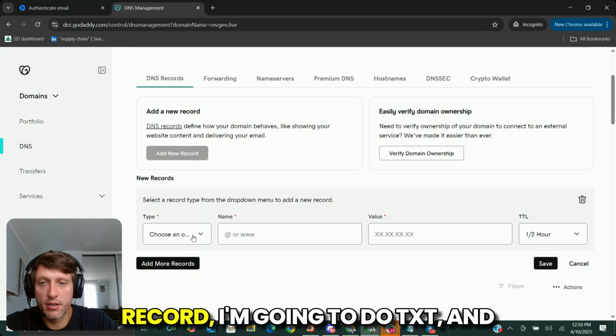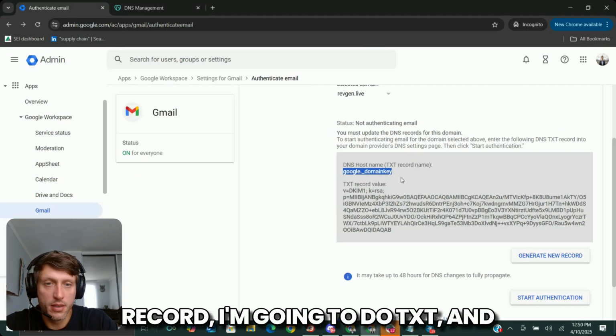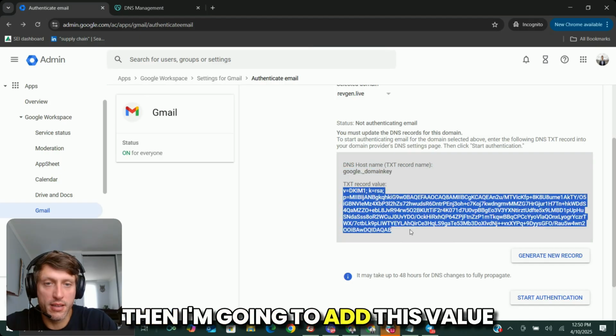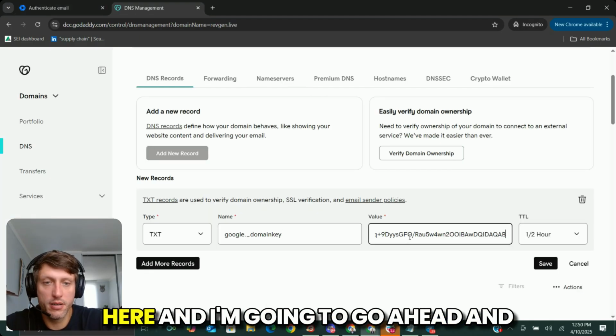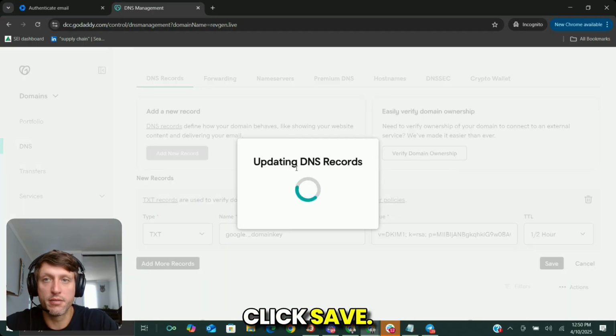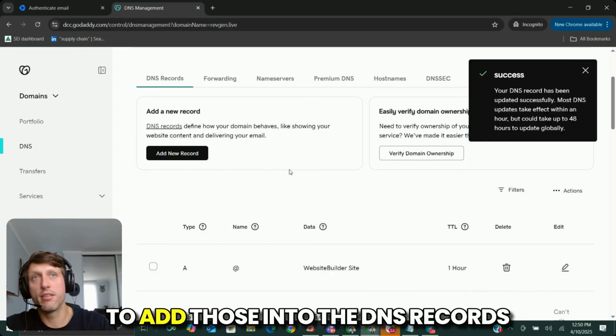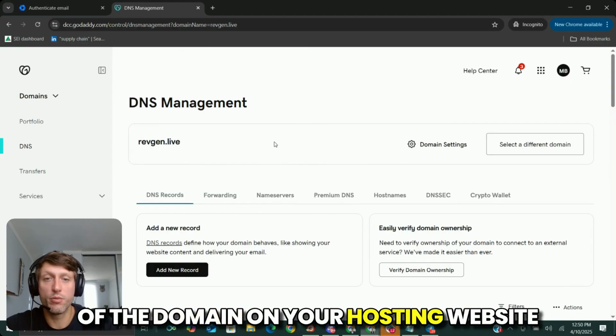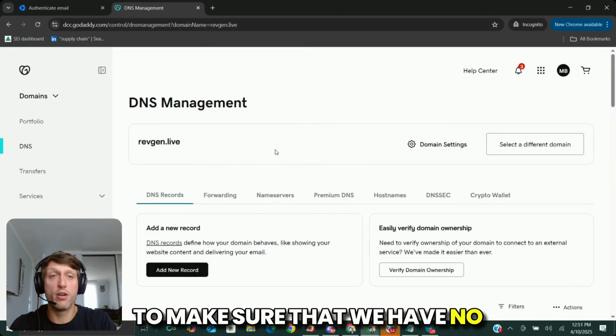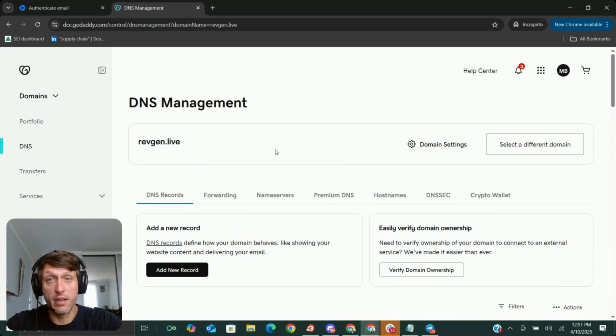I'm going to add a new record. I'm going to do TXT. And then I'm going to add this value here. And I'm going to go ahead and click save. It's really that simple. So SPF, DKIM, DMARC, we want to add those into the DNS records of the domain on your hosting website to make sure that we have no problems with deliverability.